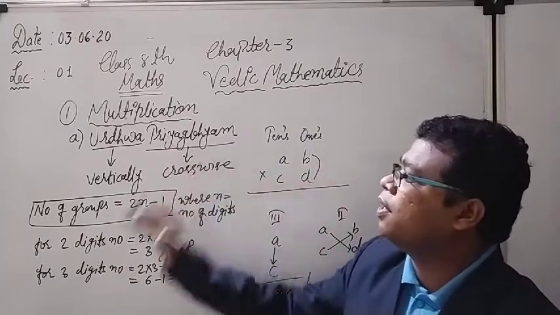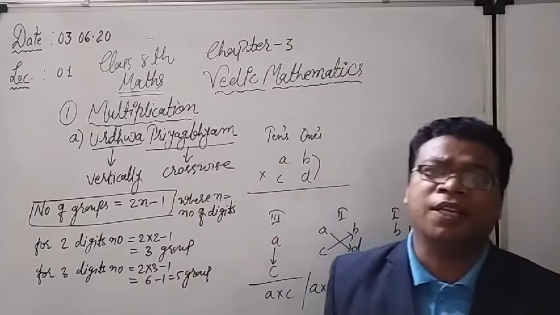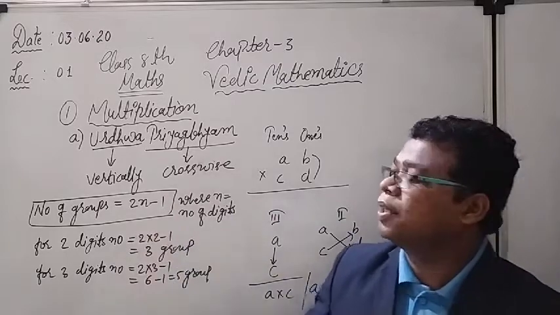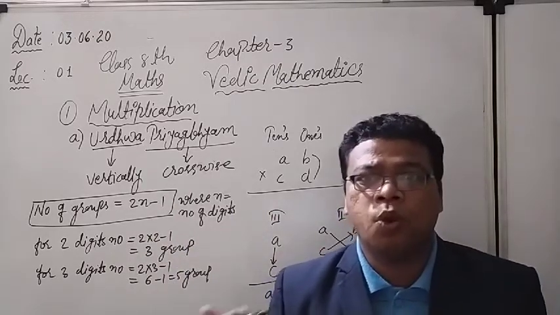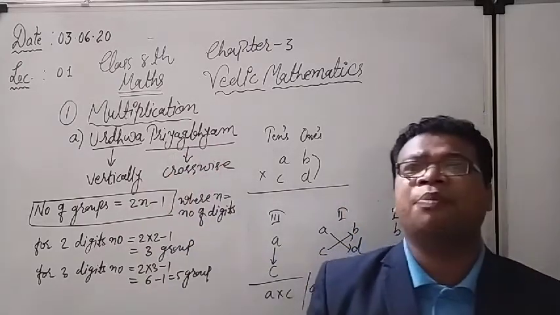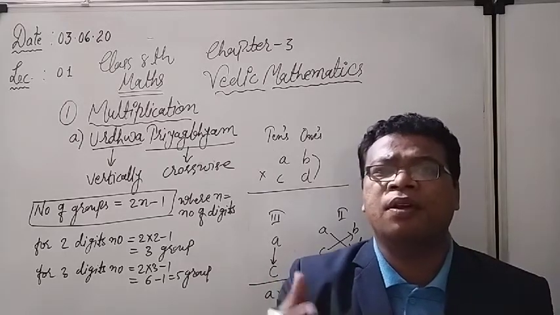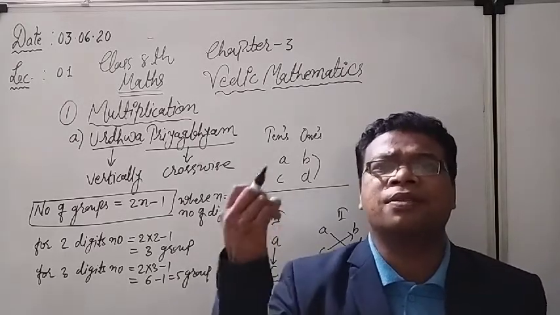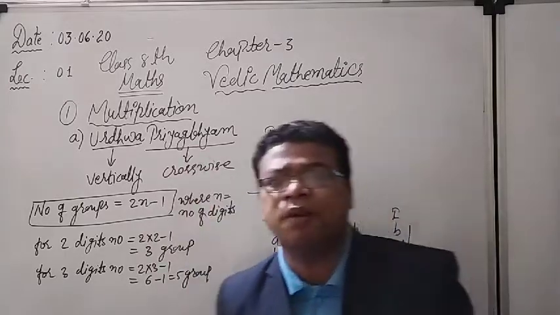So first I have written the first method. Actually we have to study two methods of multiplication here in the chapter, and the first method I have written in front of you. It is the Urdhva Tiryak Bhayam method. Urdhva Tiryak Bhayam, that is the name which has been derived from their book. Separate books on Vedic mathematics are available in the market.